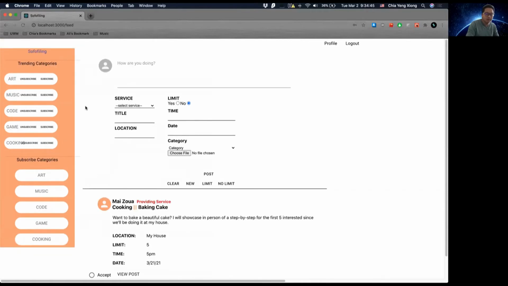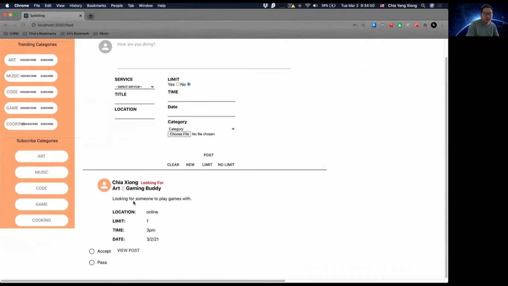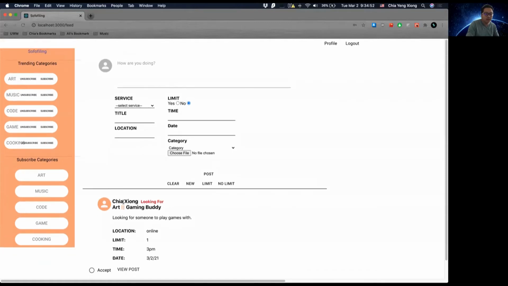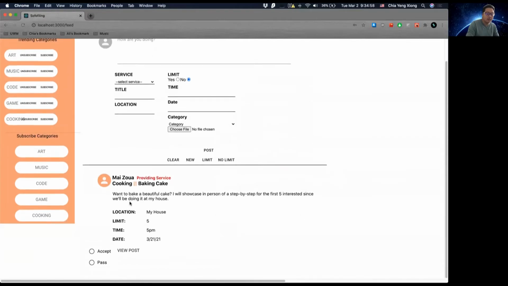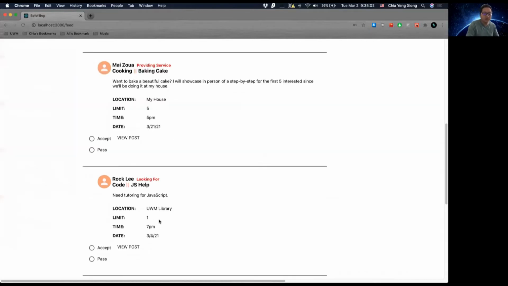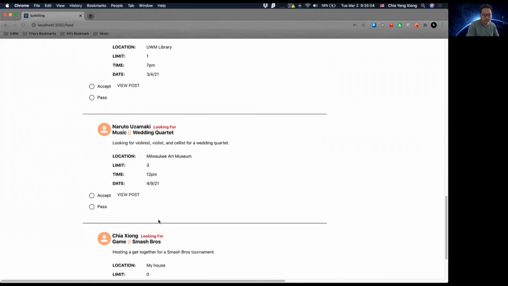If you want to subscribe, you can click on subscribe and you are subscribing to it. It makes much more sense if I go ahead and subscribe to all of them so I can show you the functionality. Right now we're only able to see one, but if we clear all, we will now be able to see all the posts that we subscribed to.